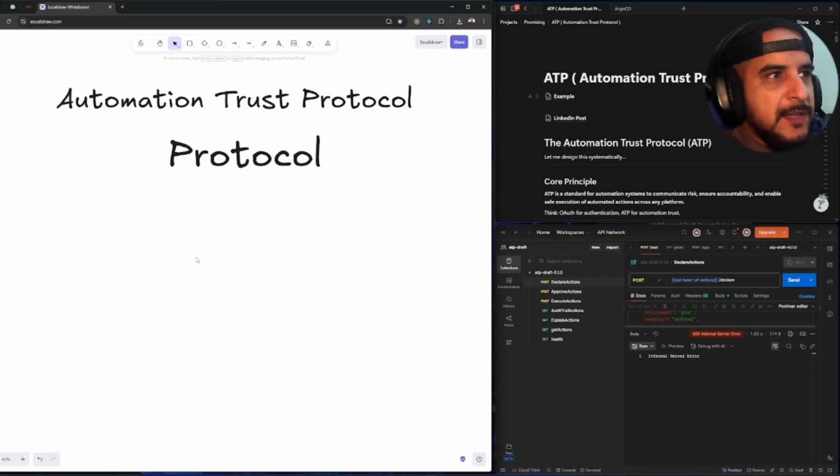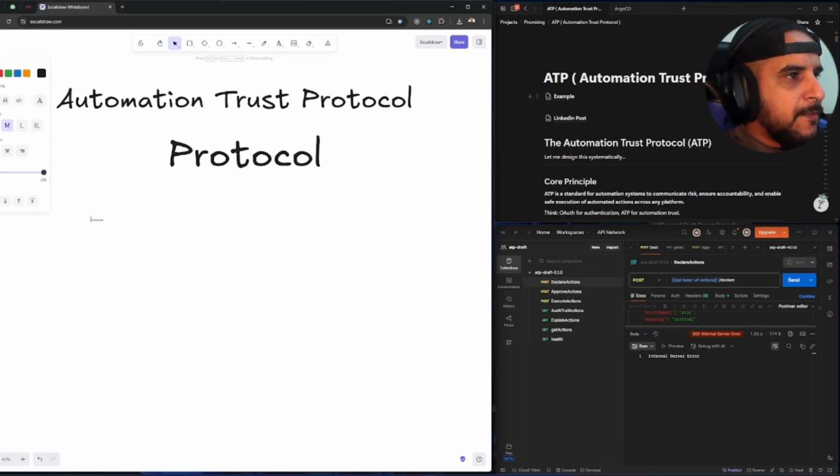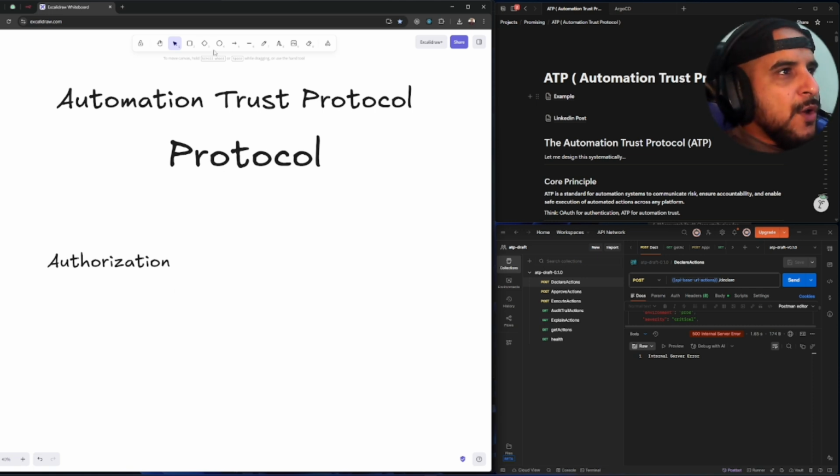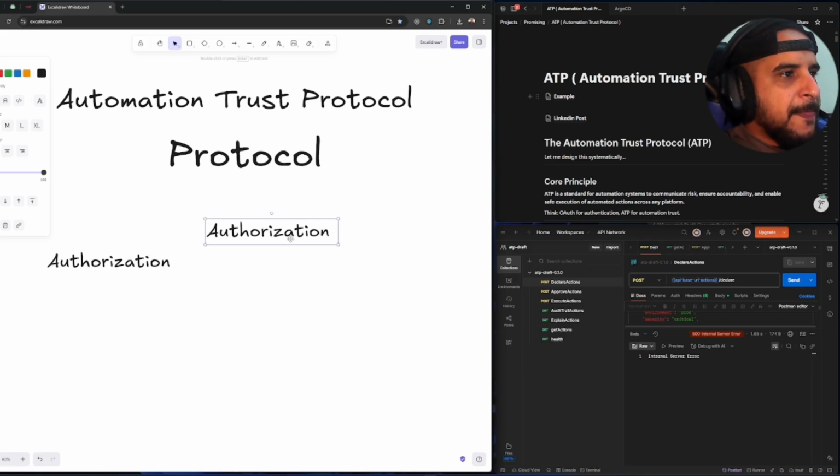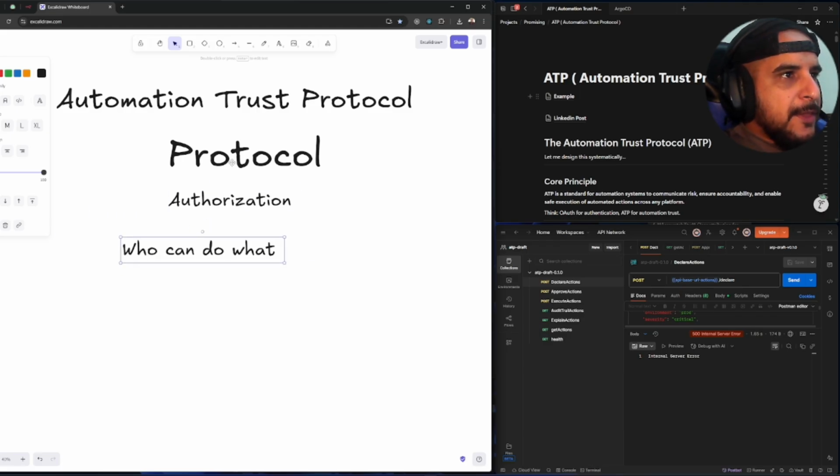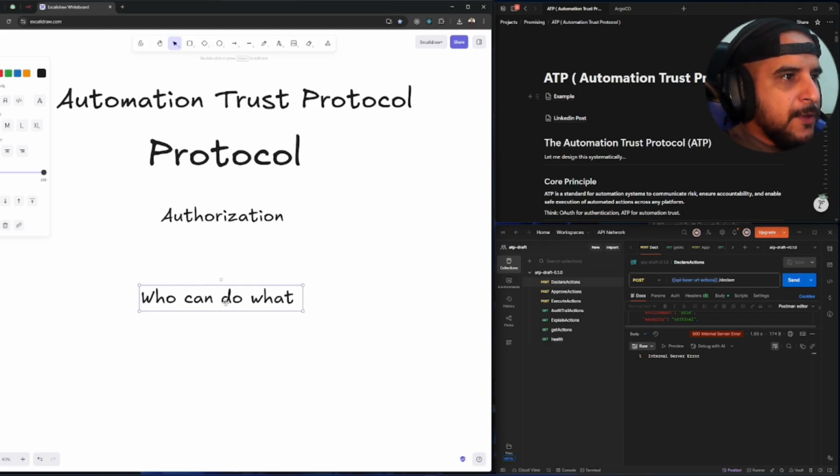So to help you understand, solidify, I hope you understand what the word protocol means now, but let me give you an analogy or an example. Let's take, for example, authorization. I hope I spelled that right. So we have authorization here, right? If I ask you, what is authorization? It's easy, right? Who can do what? So authorization, we can say who can do what, right? So we are in the world of protocol now. Let's just explain it further.